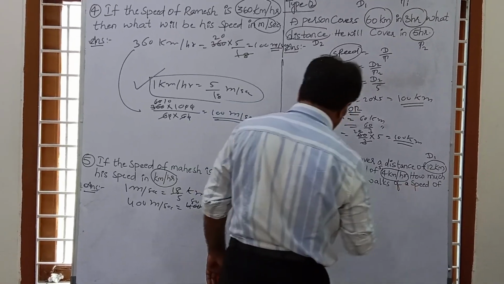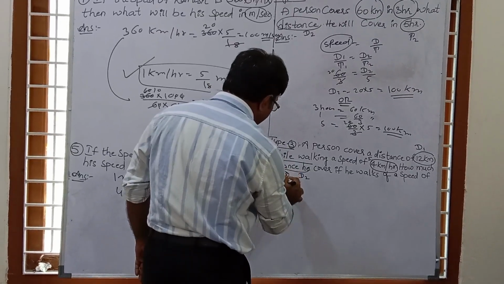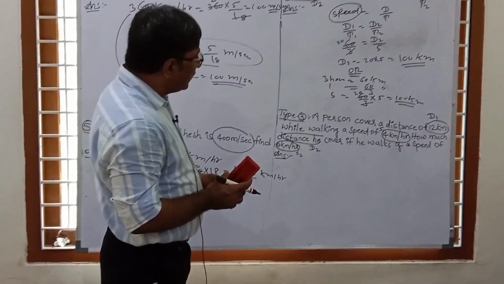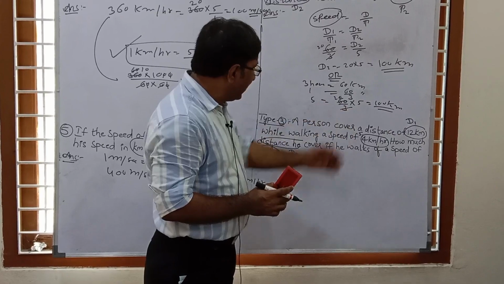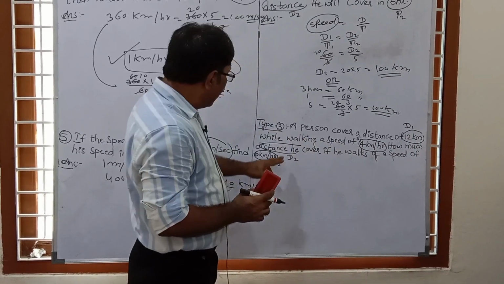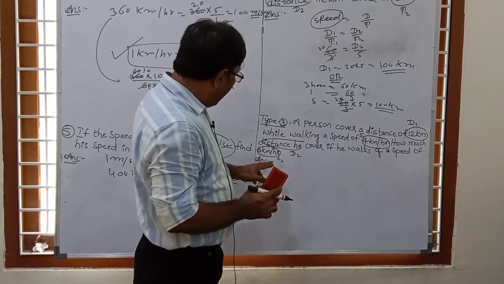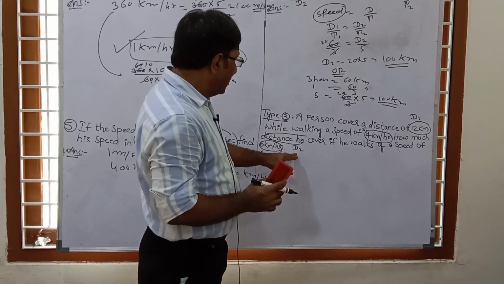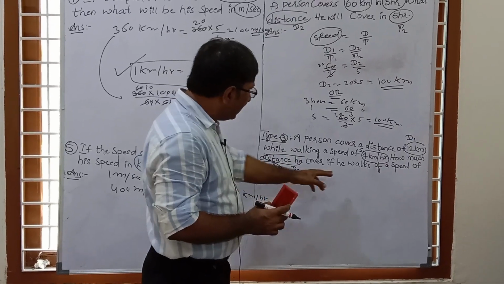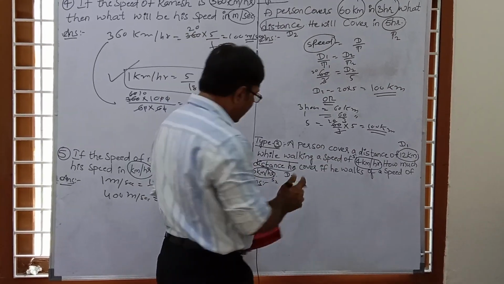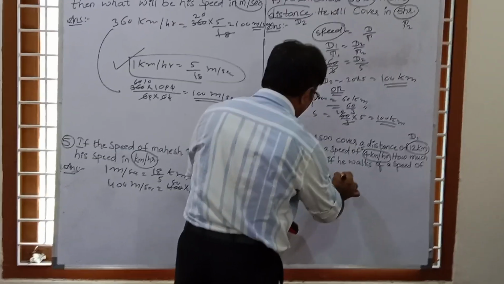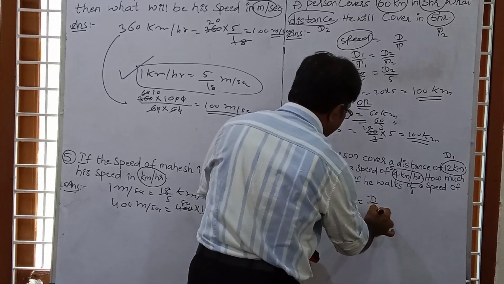If he walks at a speed of 6 kilometer per hour, and again this speed is given, s2. So here distance and speed are given, and time is constant. A person covers a distance of 12 kilometer while walking at a speed of 4 kilometer per hour. So how much distance does he cover if he walks at a speed of 6 kilometer per hour? In this question we have a relation between which two? Distance and speed. You know again this is the basic format, that speed equal to distance upon time, right? This is the basic format.